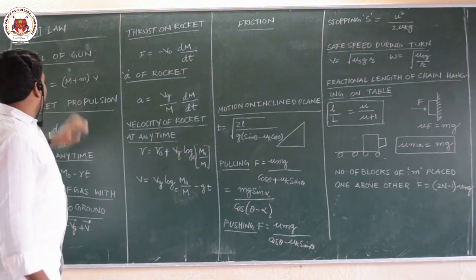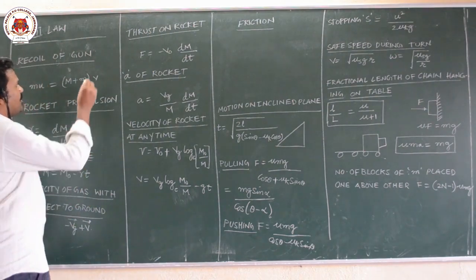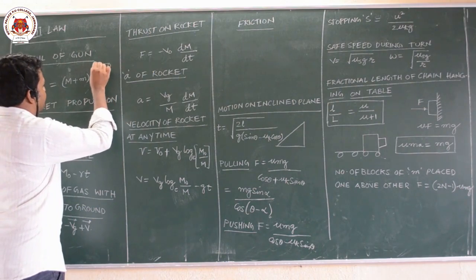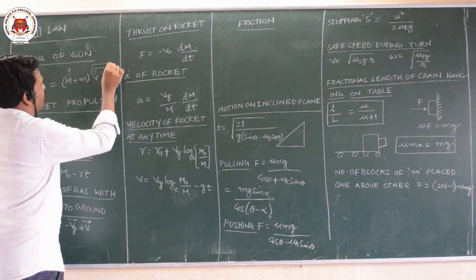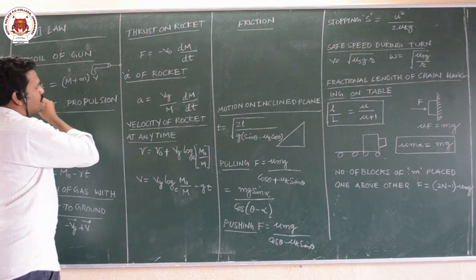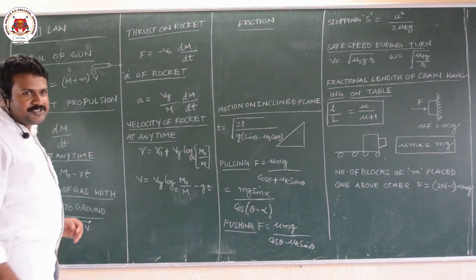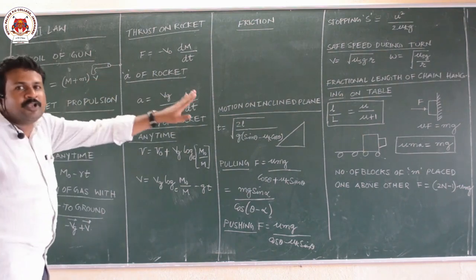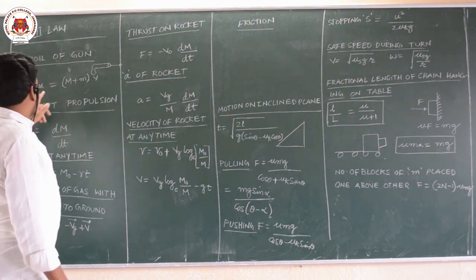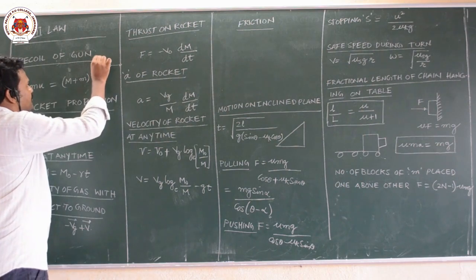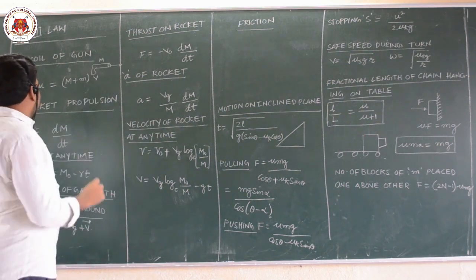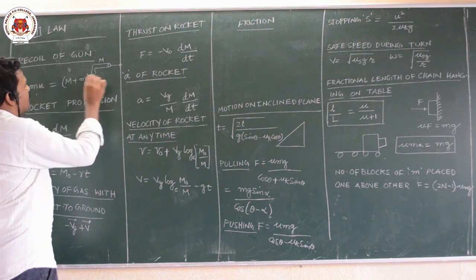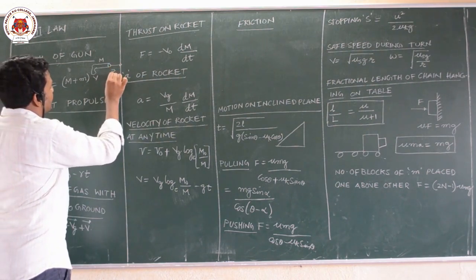First, take the recoiling of a gun. Suppose there is a gun, let us assume this is the gun. A bullet moves forward, the gun moves backward. So what Newton's third law says: every action has an equal and opposite reaction. Action will be on one body, reaction will be on another body. If the mass of the gun is capital M, and the mass of the bullet you take as small m,